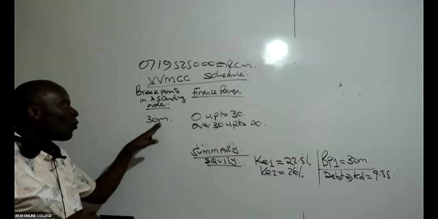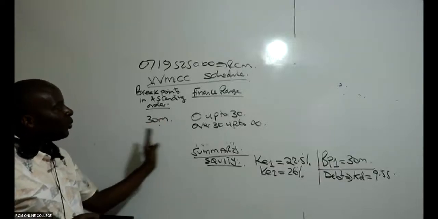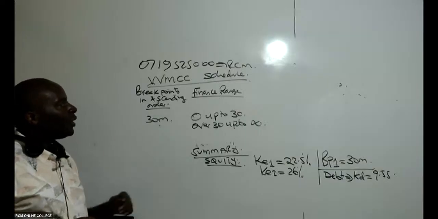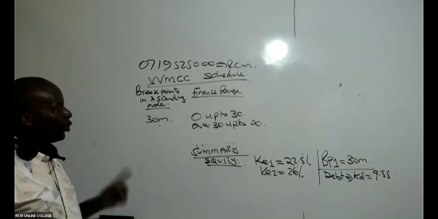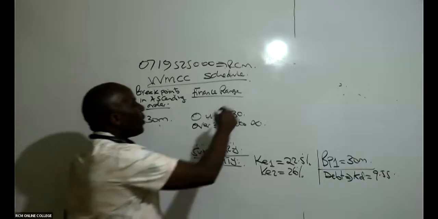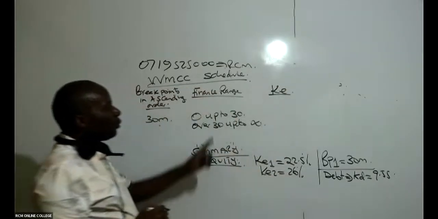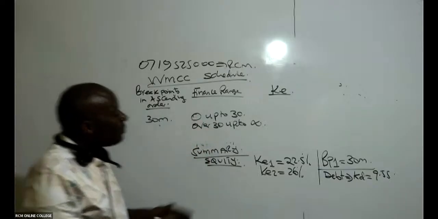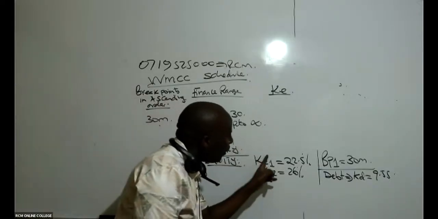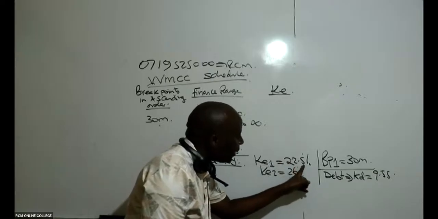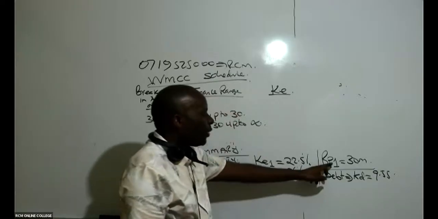You allow me to move quite fast in this, and then I'll be able to come and take care of the ninjas who will not be able to see what I'm doing. So then I'll come and write here cost of equity. Remember, the first cost of equity, which is 22.5%, runs up to the first breakpoint.